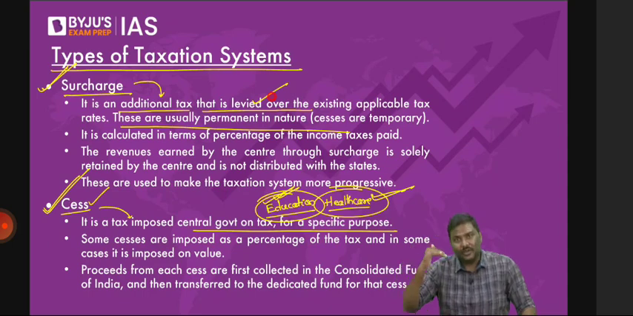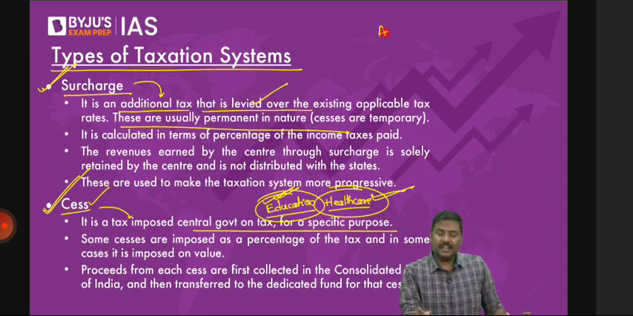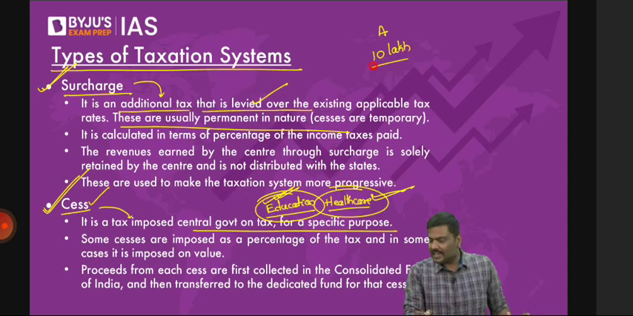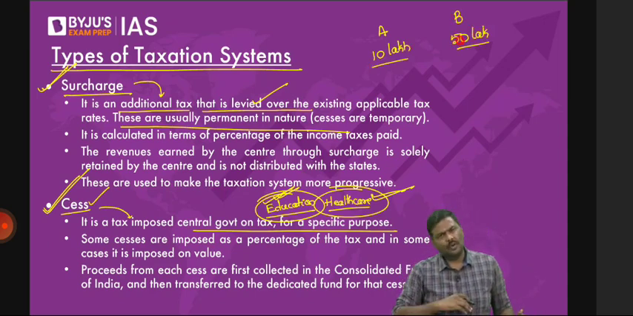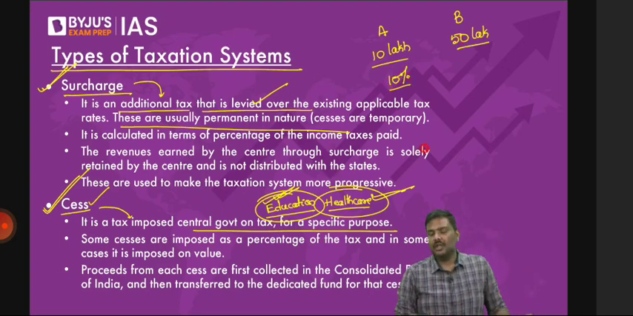So what do you mean by this? Let me give you a simple example. Imagine person A is earning 10 lakh rupee income. There is person B who is earning 50 lakh rupee income, and the full 10 lakh and 50 lakh is taxable. A simple question to you. Let's say 10% tax is imposed on person A, and 30% tax is imposed on person B. Is it progressive? Of course, yes.